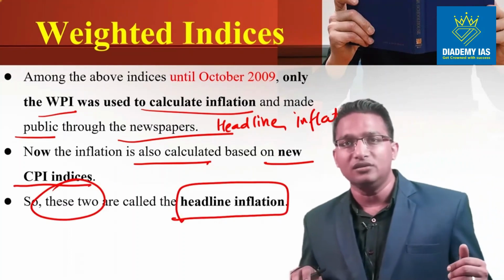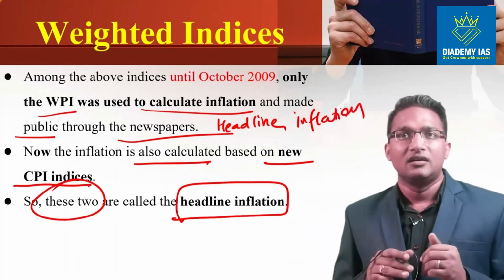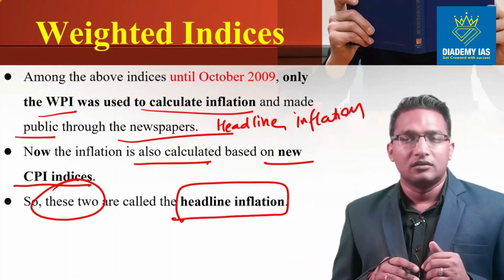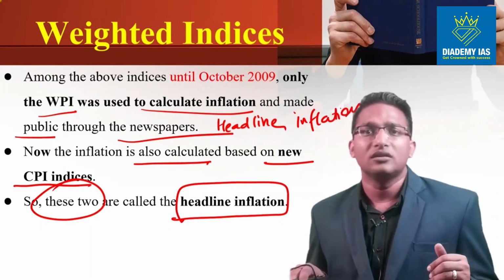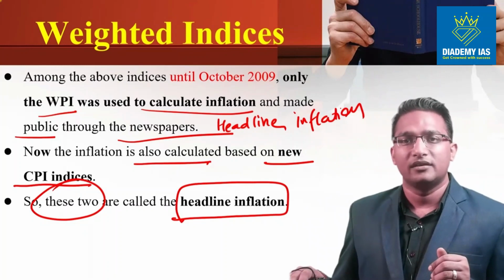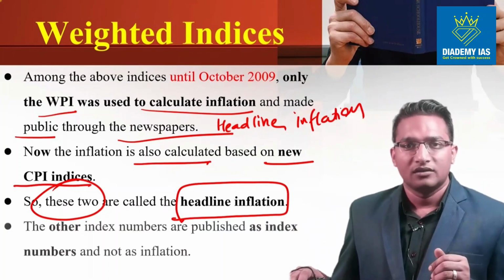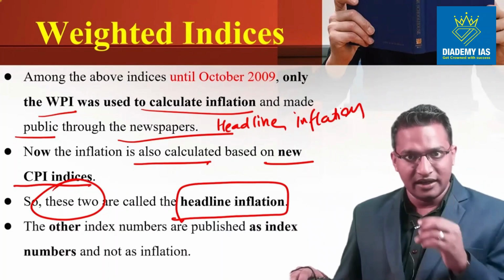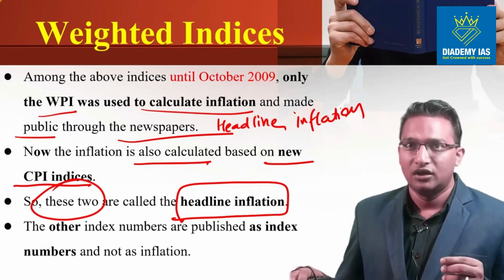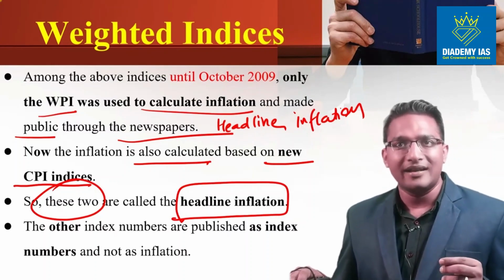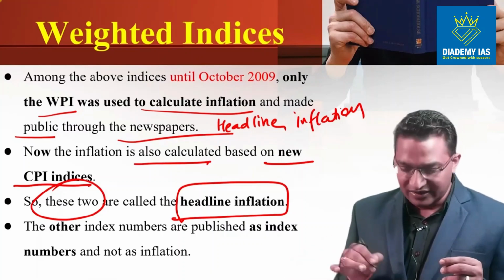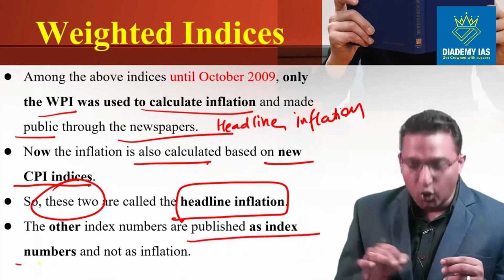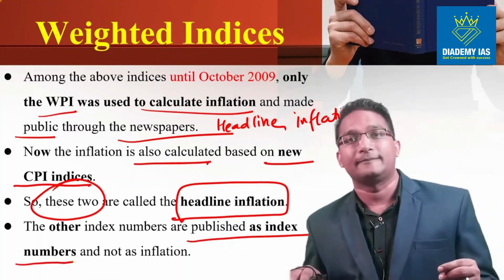If there is a question, what does headline inflation include? You can say it includes both WPI and the new CPI indices. The other index numbers are published as index numbers and not as inflation. The old CPI indices are not used for calculation of inflation, but they are published as index numbers only. You have to keep this in mind.